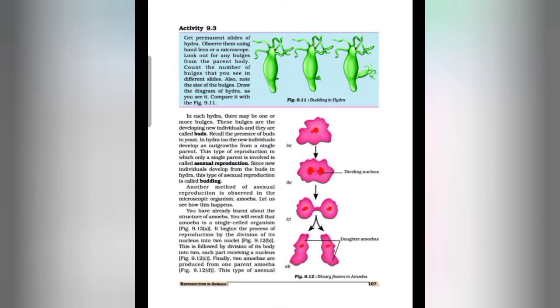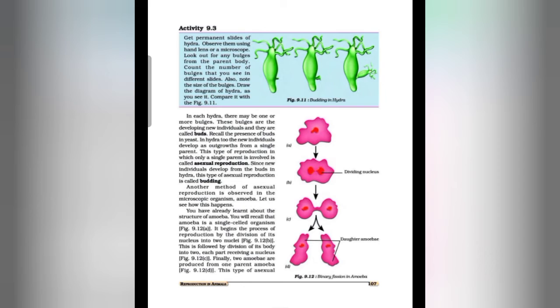So in hydra we can see that first a small outgrowth called bud grows on the side of its body. You can observe in figure 9.11. This bud then grows gradually to form a small hydra by developing a mouth and tentacles. You can observe in figure 9.11 the third diagram. So the daughter hydra now detaches itself from the body of the parent hydra, and this daughter hydra then grows into an adult organism. So this is one mode of asexual reproduction, that is budding.